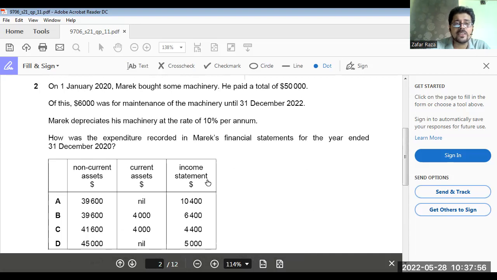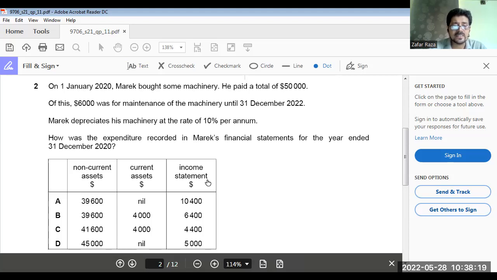Now, on 1st January 2020, Mark bought some machinery. He paid a total of $50,000. Of this, $6,000 was for maintenance of the machinery until 31st December 2022. Mark depreciated his machinery at the rate of 10% per annum. How was the expenditure recorded in Mark's financial statement for the year ended 31st December 2020?